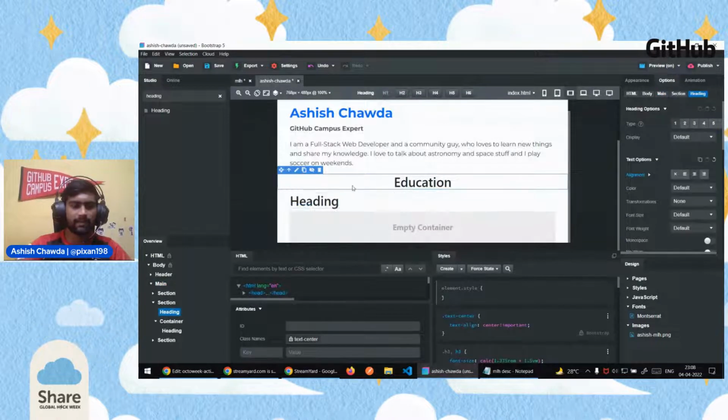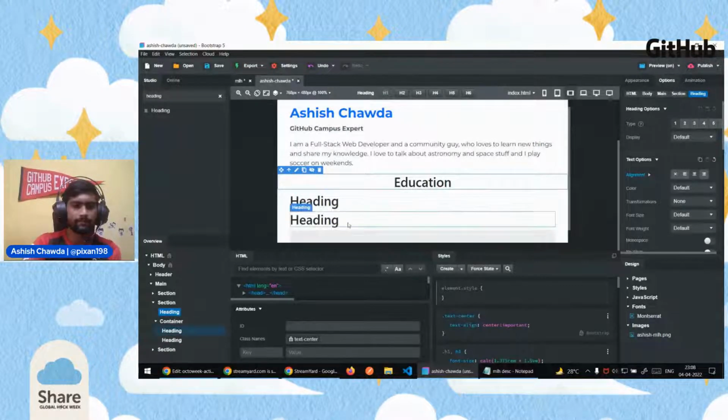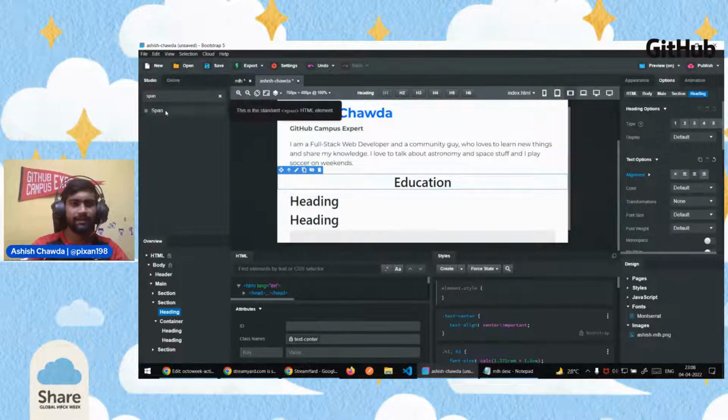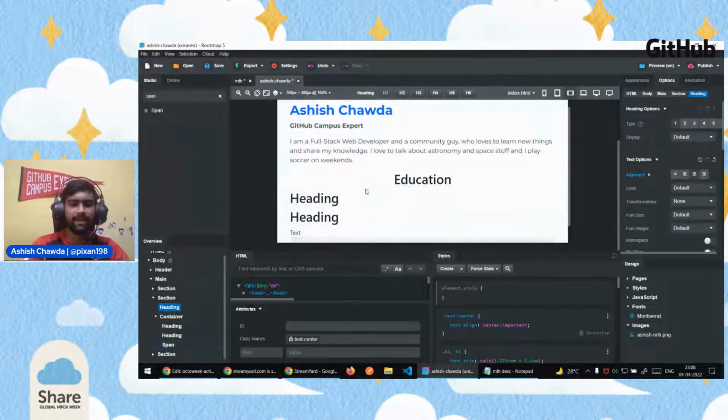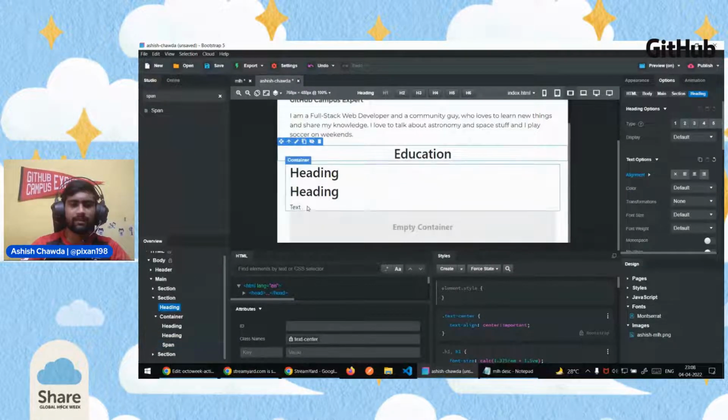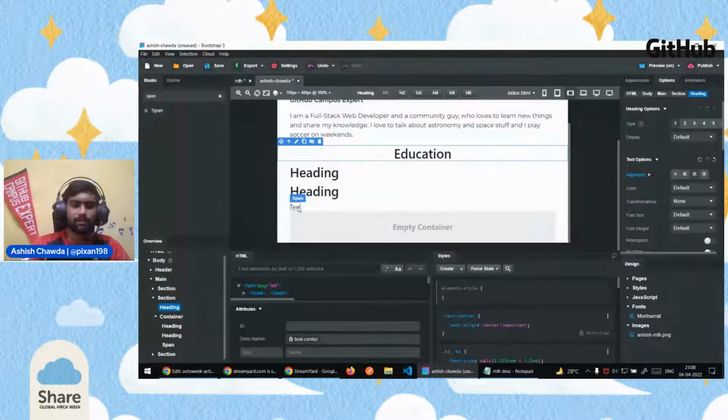So we are adding a heading here. We need one more heading, so I'll add that too. So there are two headings, and we will need a span for the duration. Span is also an inline element. Inline element means that it will be in line with anything. For example, we can add any other element beside it. That is why span is used, and we also use span for small text which we want to add on the screen.